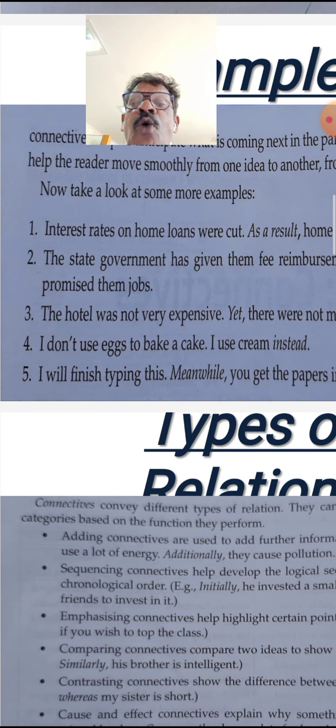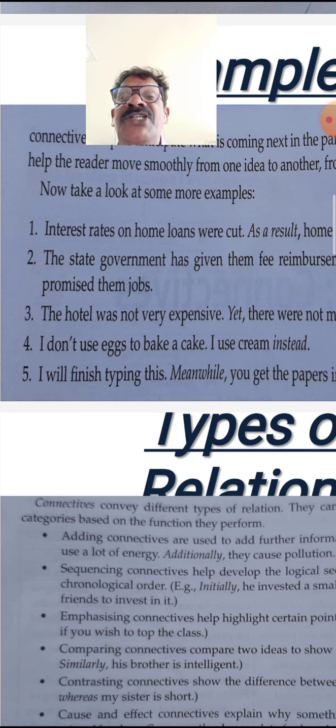Interest rates on home loans were cut. As soon as you read this sentence, you will come to know that the home loan interest rates have been decreased by the government. So what would you expect, what would you anticipate? When the bank loan interest, home loan interest have been decreased, everybody will show interest in the construction field.